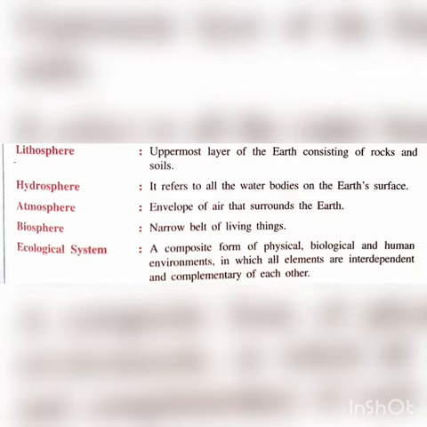Next one is ecological system, a composite form of physical, biological and human environments in which all elements are interdependent and complementary to each other. That is ecological system. In this system, the natural and human environment both are interrelated and interdependent on each other for their existence and growth.